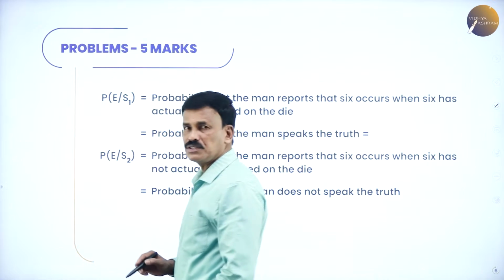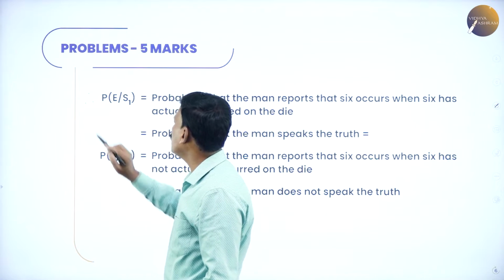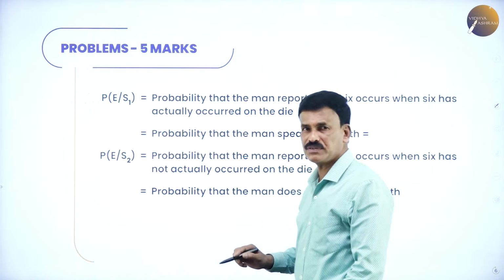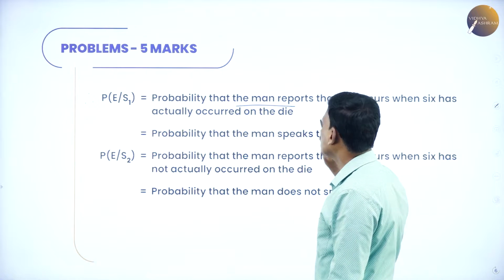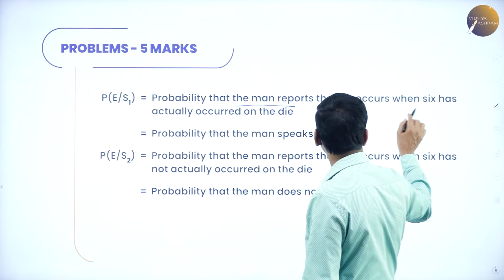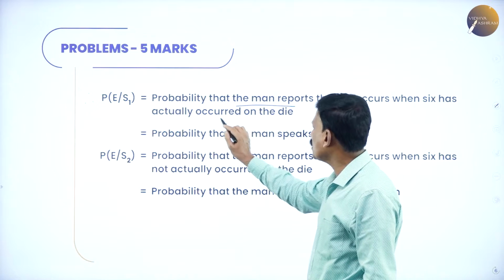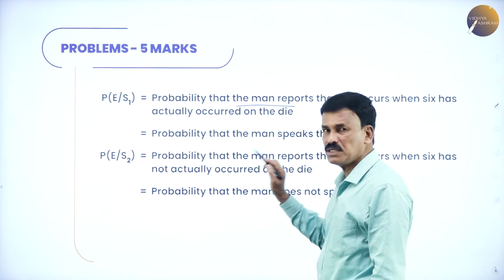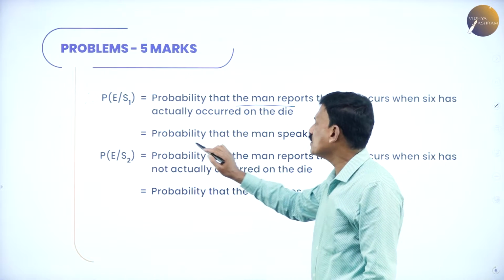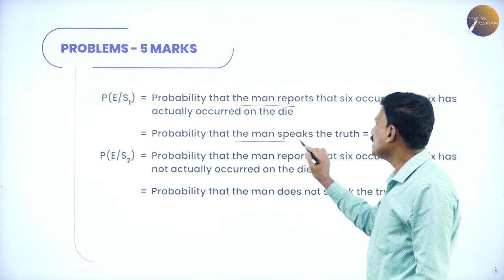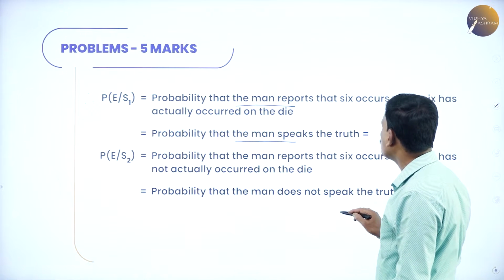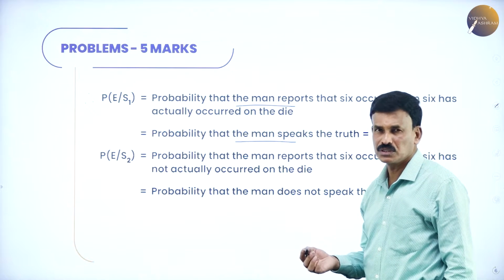Then the probability of E by S1 is the probability that the man reports 6 occurs when 6 has actually occurred on the die. That means P of E by S1 is the probability that the man speaks the truth.